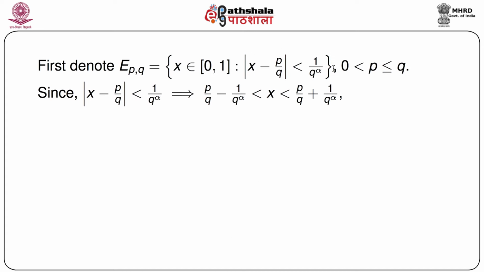Now let's do a simple elementary algebra with this modulus and inequality sign. Modulus of x minus p by q less than 1 by q to the power alpha means p by q minus 1 by q to the power alpha is less than x less than p by q plus 1 by q to the power alpha. This helps us in finding the Lebesgue measure of E_pq, which is the upper limit minus the lower limit, that means 2 by q to the power alpha. So we get a concrete real number value for the measure of E_pq for every p and q, and remember this is independent of p. This is a very interesting point to note.